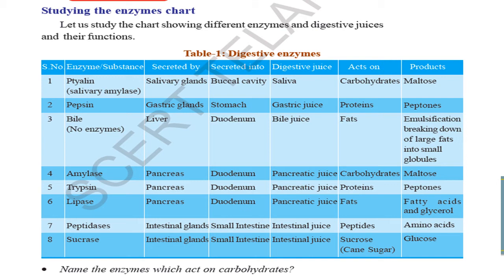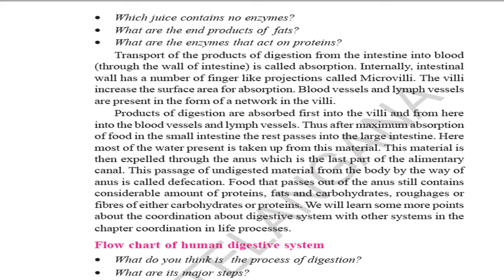Peptidases: intestinal glands, small intestine, intestinal juice, acting on peptides, giving amino acids. Whereas sucrase: intestinal glands, small intestine, intestinal juice, acting on sucrose, giving glucose. Clear? Which juice contains no enzyme? What are the end products of fats? What are the enzymes that act on proteins?